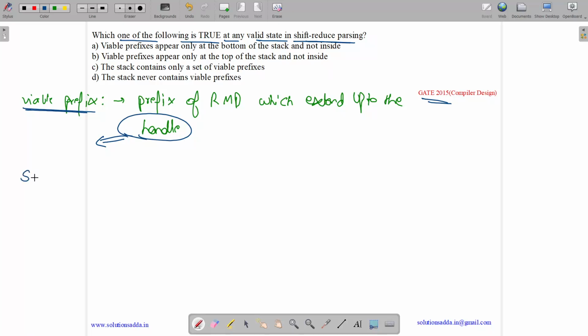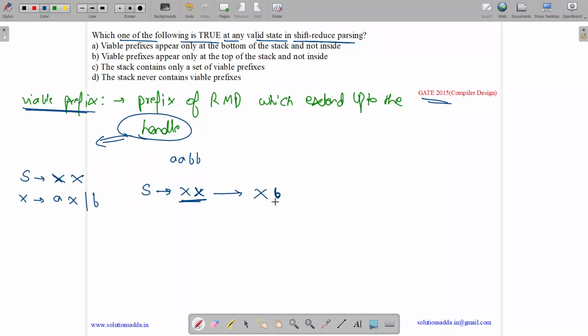Suppose we have a grammar like S implies XX, then X implies AX or B. And now let us try to derive the string AA. So how will we do this? We will start with S, then we will do S implies XX. So see, what is being reduced from S? XX is being reduced. Now what will we do? We are doing rightmost derivation, so this X will be replaced by B. So we will have XB.